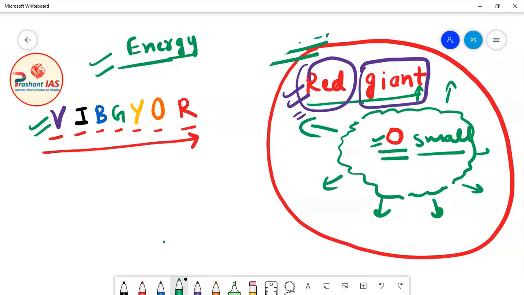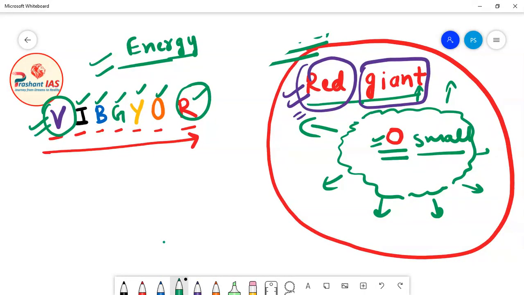Indigo has less energy than violet. Blue has even less energy than indigo. Green has less energy than blue. Yellow has less energy than green. Orange has less energy than yellow, and red has the least amount of energy. Okay, so which color has the maximum amount of energy? Violet color. And red color has the least amount of energy.